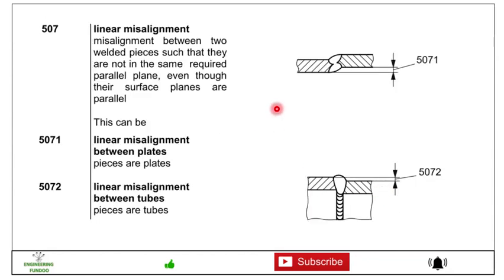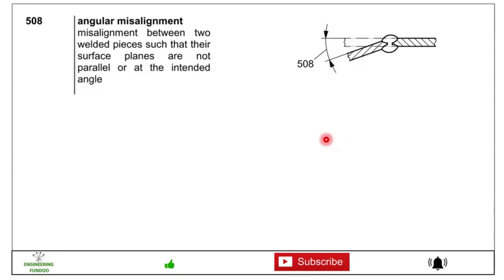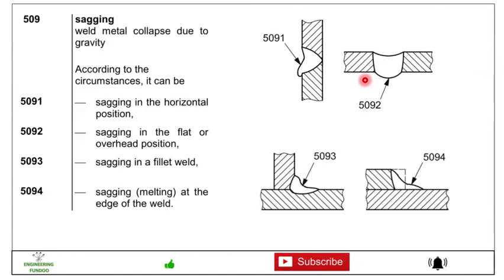Then 507 is the linear misalignment. Here you can see misalignment between the weld pieces such that they are not in the same required plane even though their surface planes are parallel. This can be linear misalignment between plates, 5071, and linear misalignment between tubes, 5072. Then we have angular misalignment between the two welded pieces such that their surface planes are not parallel or at the intended angle. Then 509 is the sagging, weld metal collapse due to gravity.